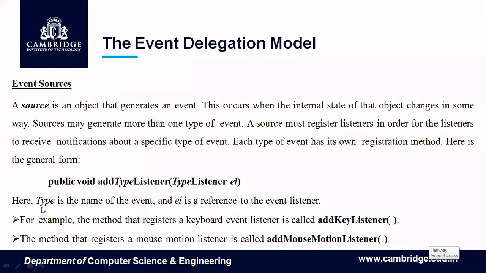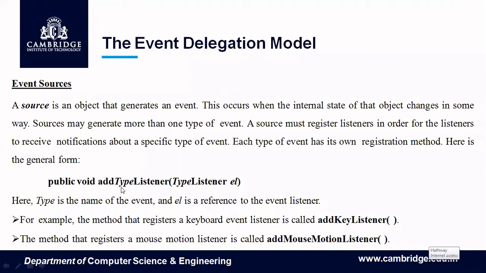That is done with a method called add type listener, public void add type listener. The argument is an object of type listener. Here, type is the name of the event and EL is a reference to the event listener. For example, the method that registers a keyboard event listener is called add key listener. Had it been mouse motion listener, then it is called add mouse motion listener. If it is mouse listener, then we call it add mouse listener.